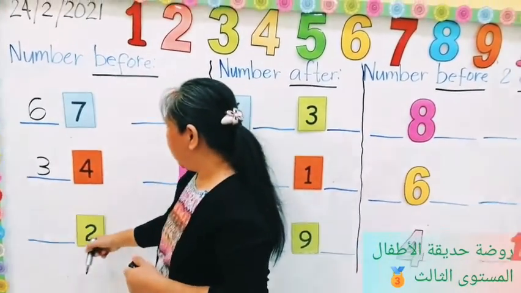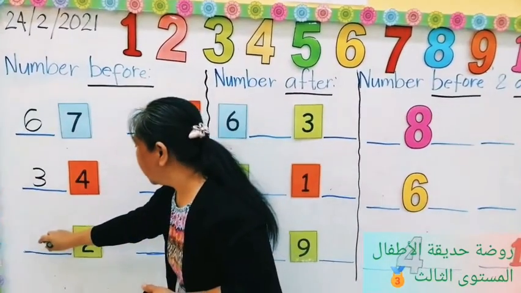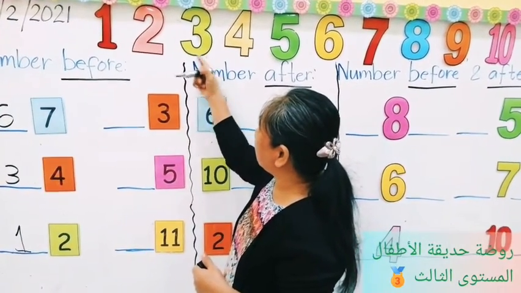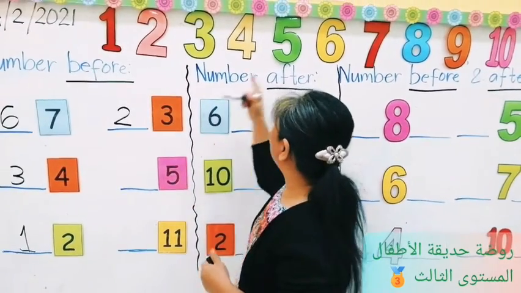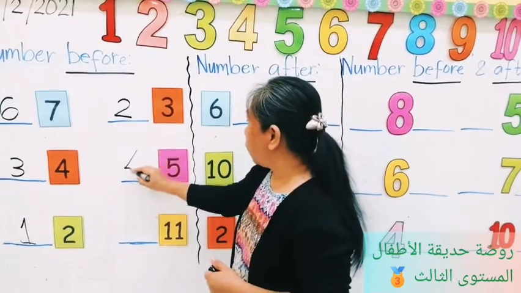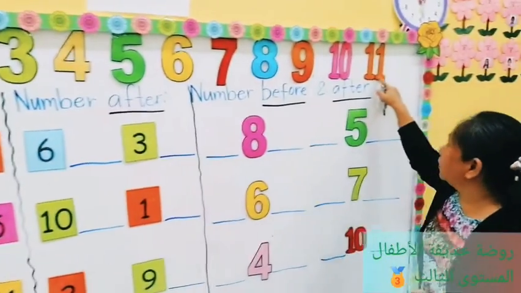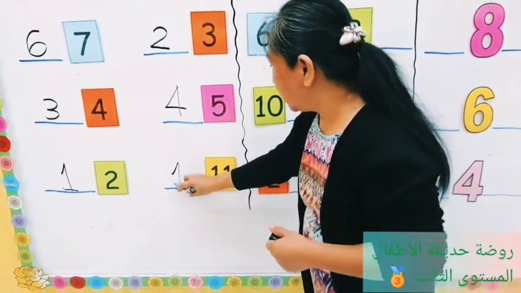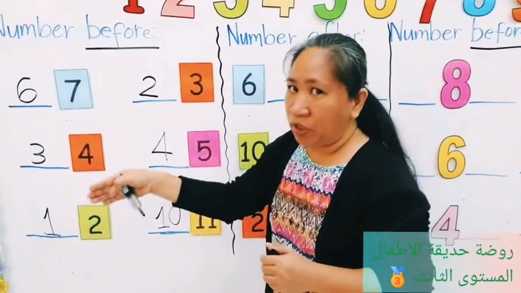3. And then before number 2, before number 2 is 1. Before number 3 is 2. Before number 5 is 4. And before number 11 is 10. Okay. So that is before.